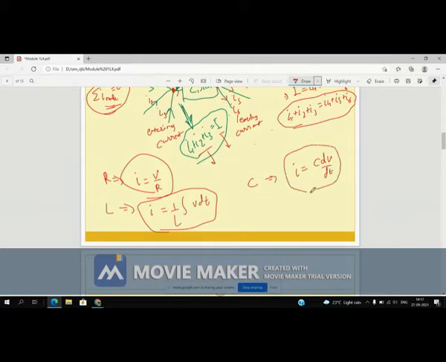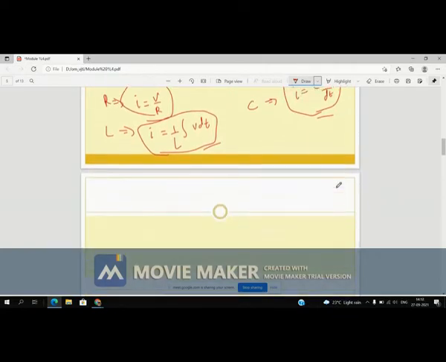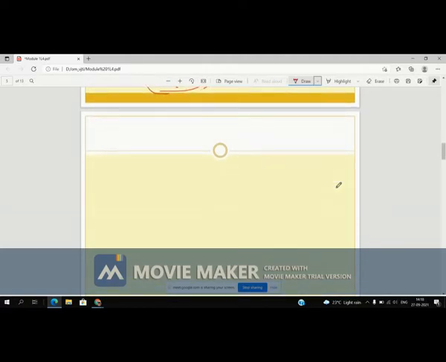ये मैंने आपको पहले ही क्लियर किया था आपके प्रीवियस क्लास में। According to Ohm's law, you can define the current across that element in terms of this. So now second thing is, see, one example here we will take, depending on this KCL.